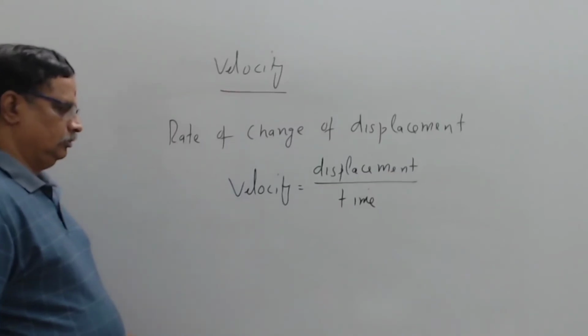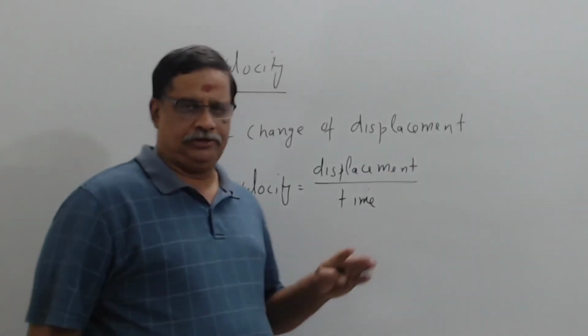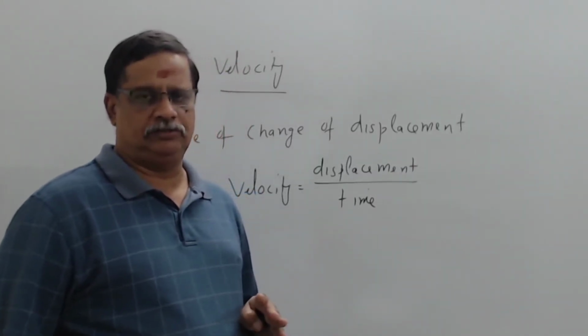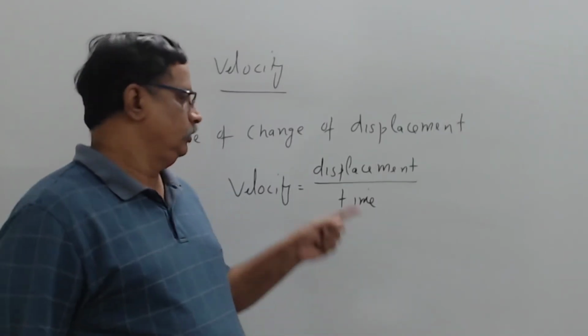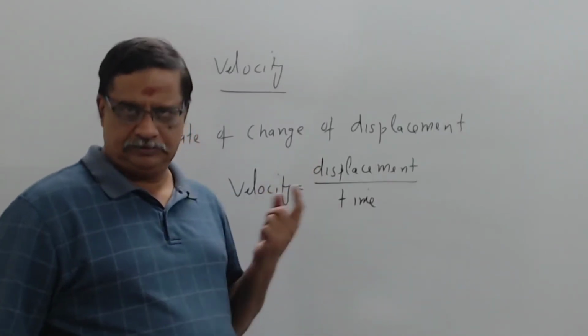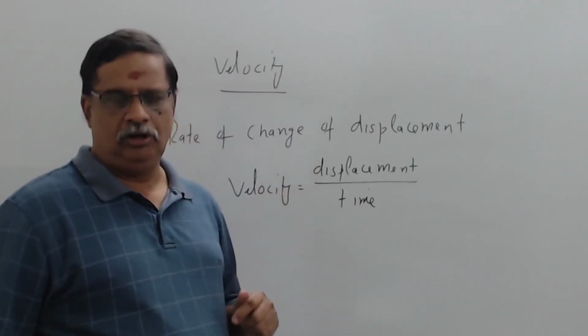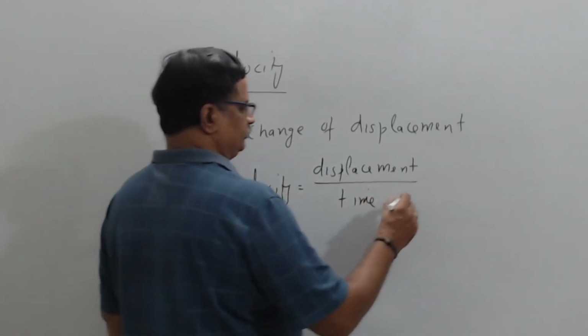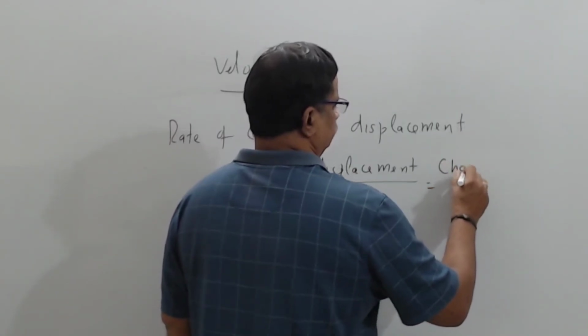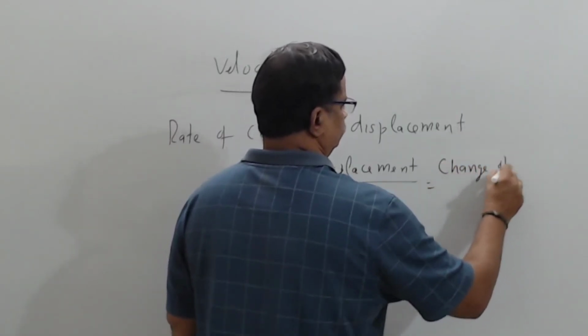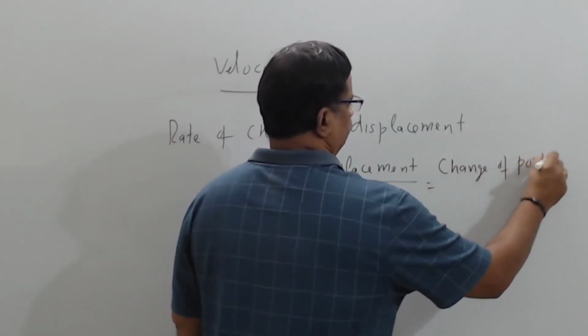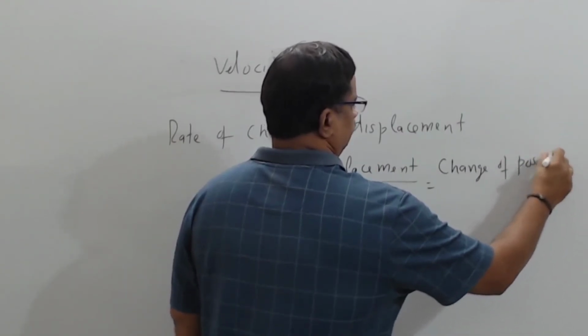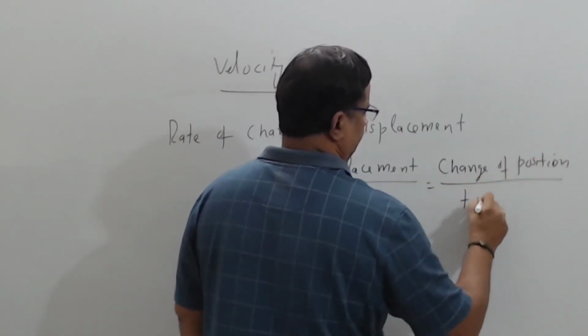Now, I told you rate of change of a physical quantity is the change of the physical quantity with respect to time. Now, what is changing here? Is it the displacement that is changing or something else that is changing? Let us see. What is displacement? Displacement is change of position. So this is change of position by time.